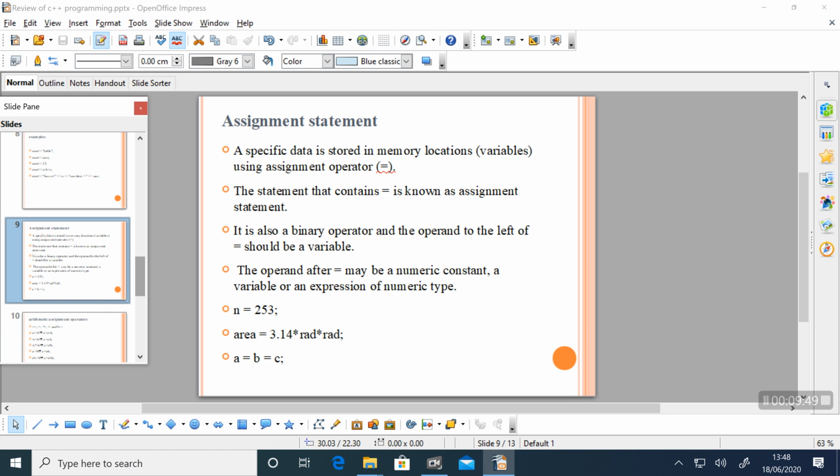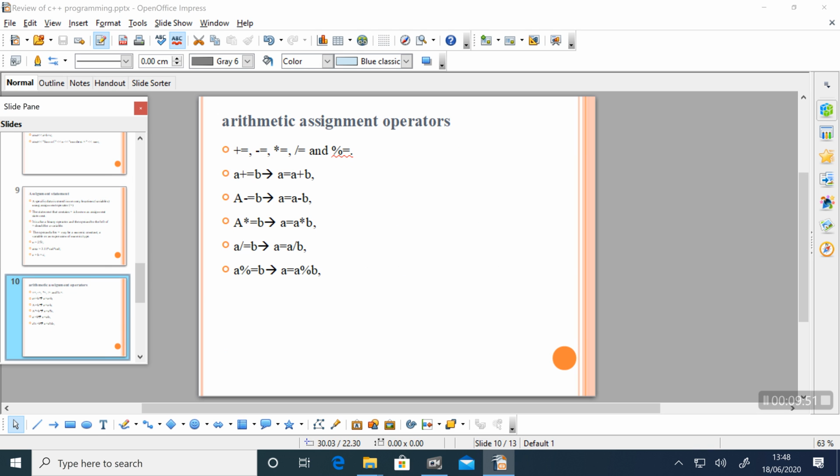Then look at some more operators in C++. These examples are arithmetic assignment operators. What is the specialty of arithmetic assignment operators? We are performing the arithmetic operation and assignment operation simultaneously in a single line. Plus equal, minus equal, star equal, division equal and modulus equal are the arithmetic assignment operators.